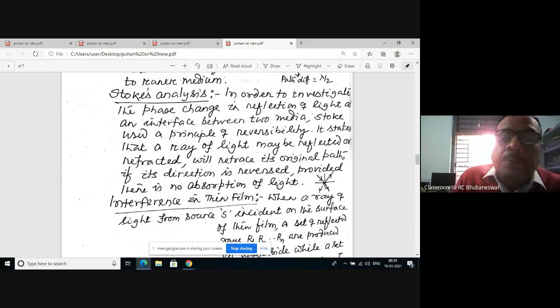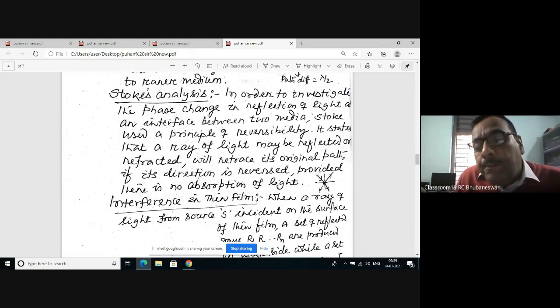The principle of reversibility says that a ray of light, reflected or refracted, will retrace its original path if the direction is reversed, provided there is no absorption of light. That means light is incident along this direction and moves along this direction.